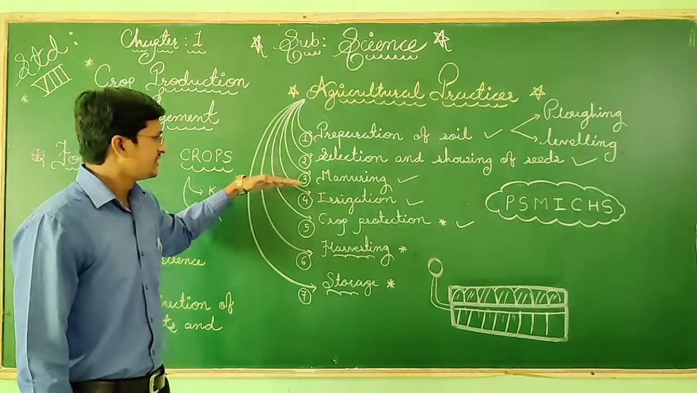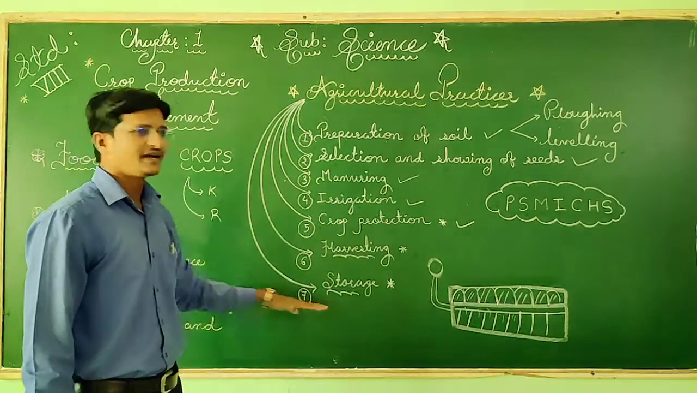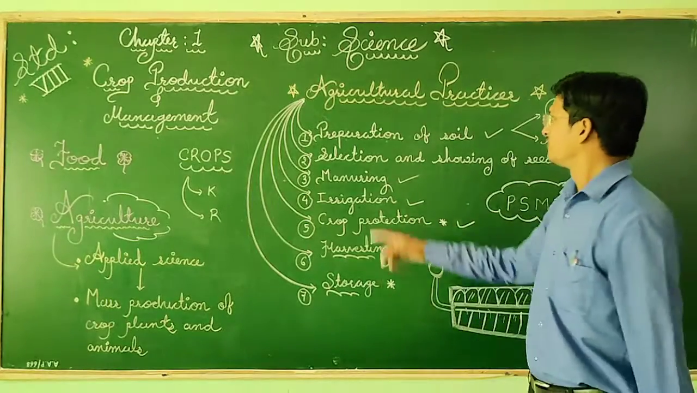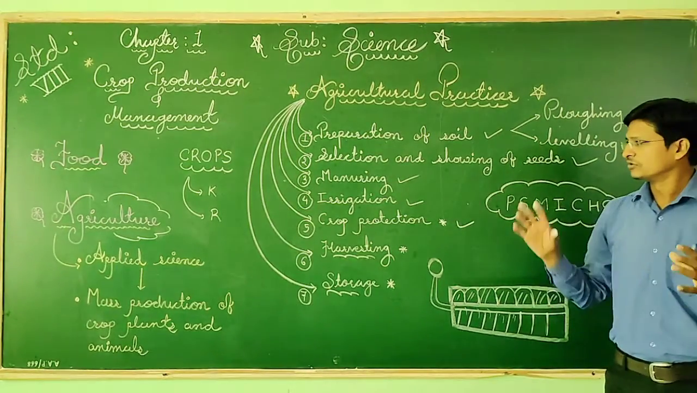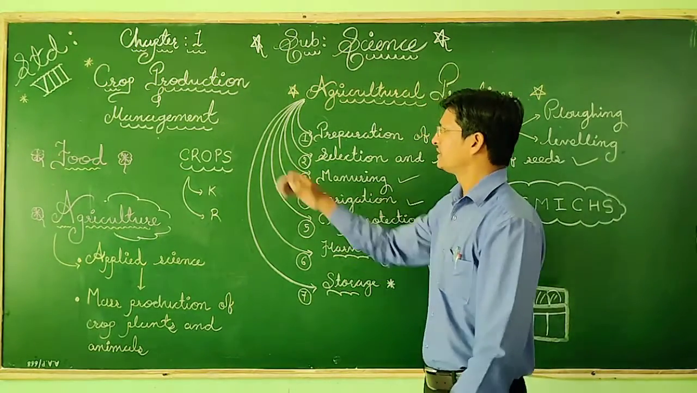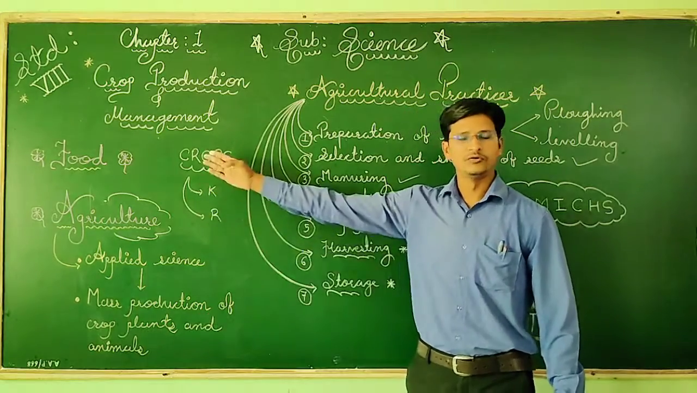So these are the 7 steps: preparation of soil, selection and sowing of the seeds, manuring, then irrigation, crop protection, harvesting and storage. These are the 7 steps we have to use for agriculture practices. When you get time, please go to chapter number 1, crop protection and management, and see the particular topic, food, the agriculture.